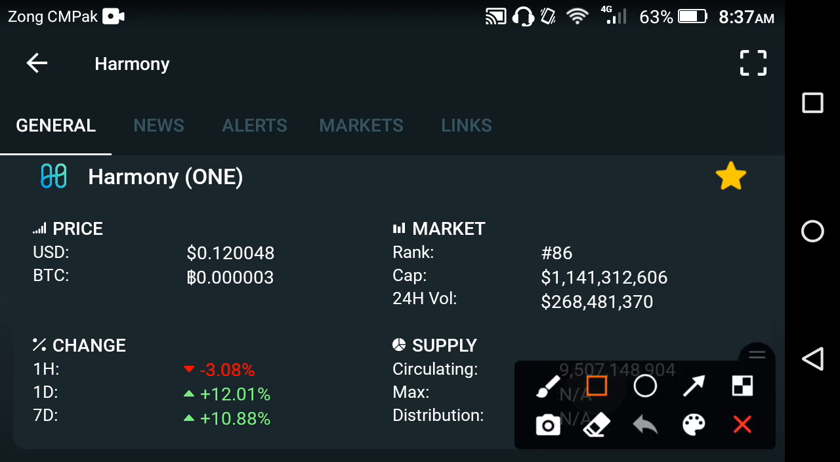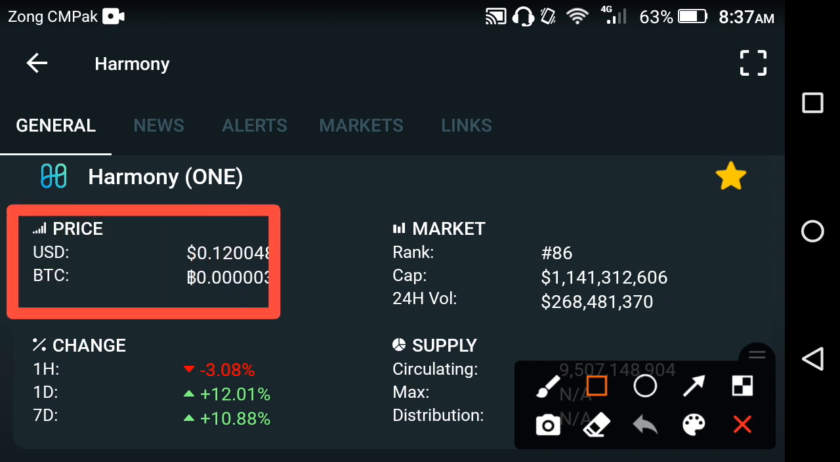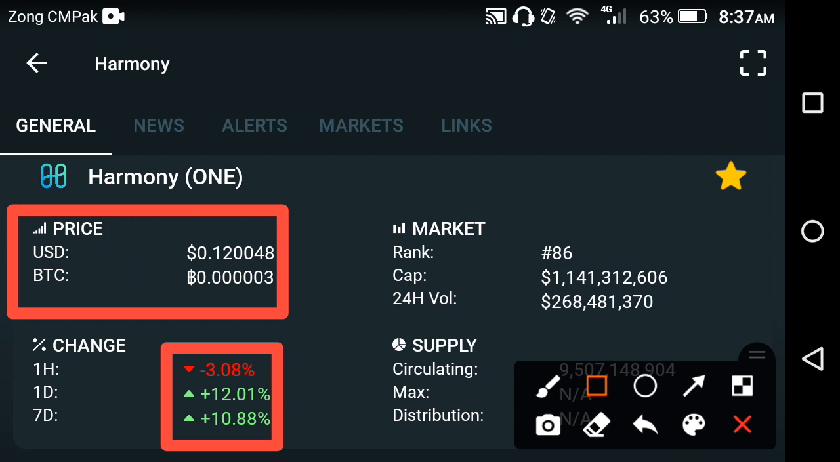As you can see here, the current latest price of Harmony is 0.120048 USD. On the other side, if we look at the price changes in Harmony, oh my god, what's going on in Harmony? Only the last 1 hour price change is negative, and if we look at the previous changes, they are positive. That means Harmony's falling time starts now, from the last 1 hour, friends.